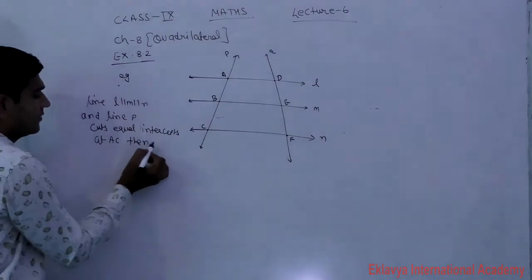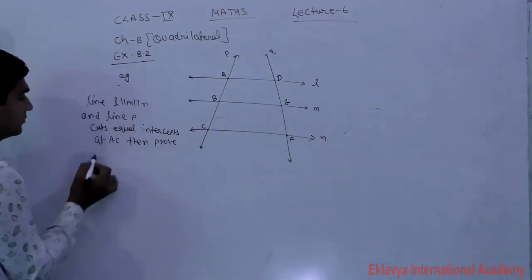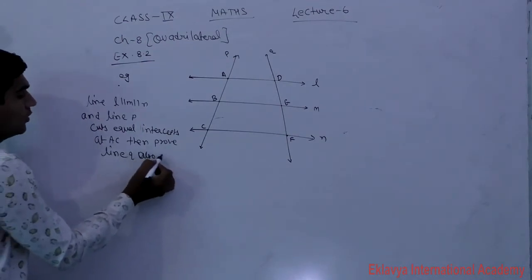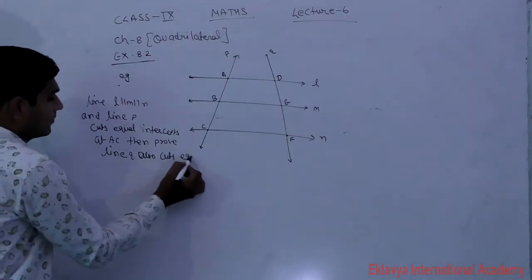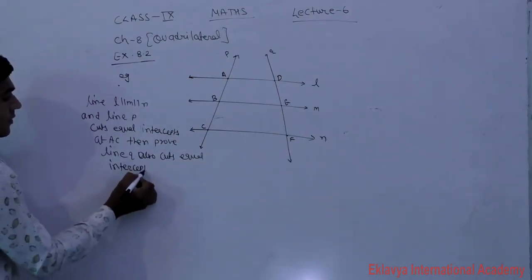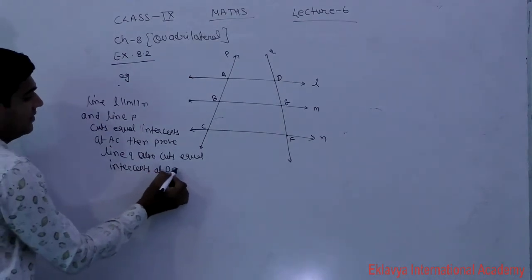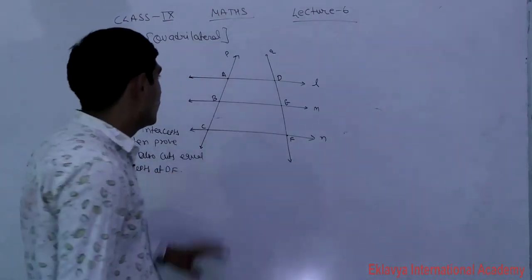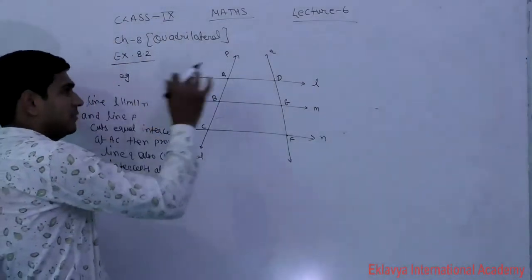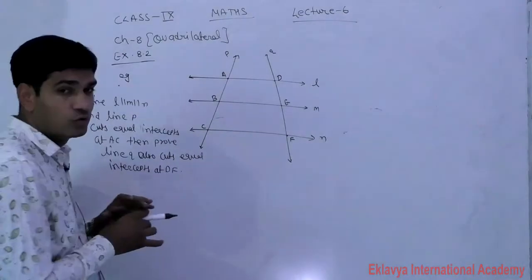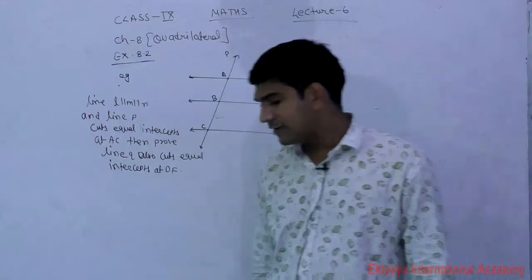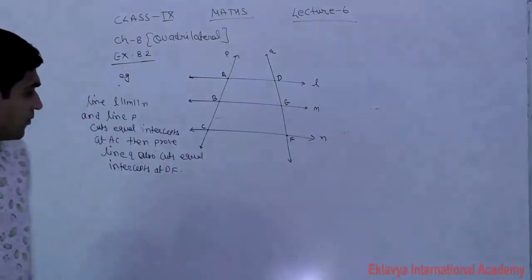Then prove that line Q also cuts equal intercepts DE and EF. What is given to you? Equal intercepts on AC, meaning AB equals BC is given to you. What will we prove? DE is equal to EF. What is the meaning of DE equal to EF? E is the midpoint. You will prove that here.